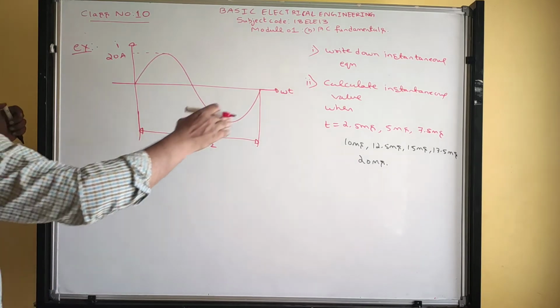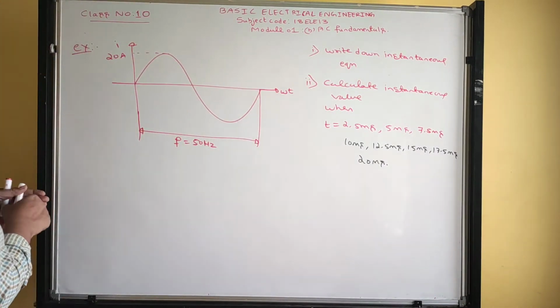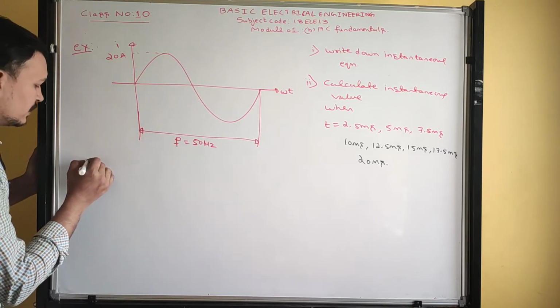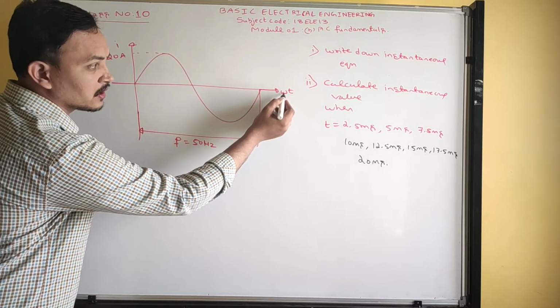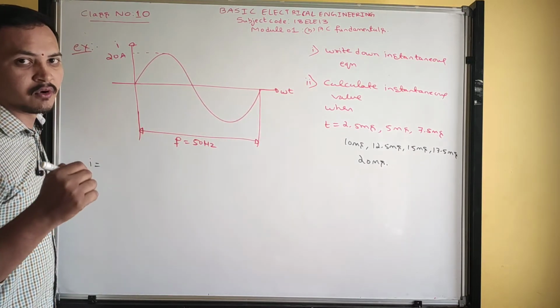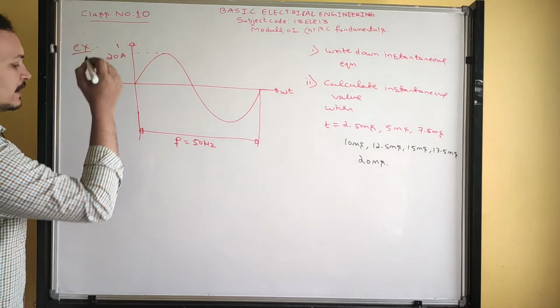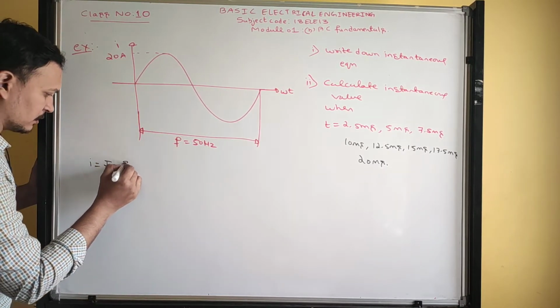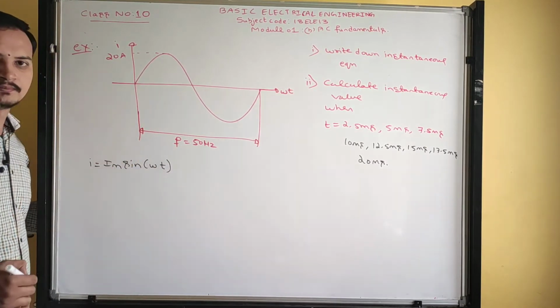So how to write the first one, the instantaneous equation? Look here guys, what is the standard equation? What is this waveform? Sinusoidal waveform. Small omega t is there, so you should represent it in radian form. What is the quantity? Current. So we can write I is equal to Im sin omega t.